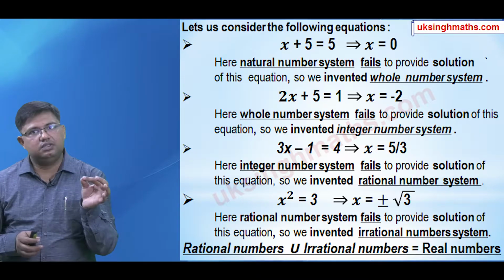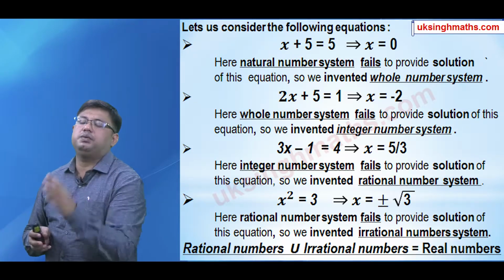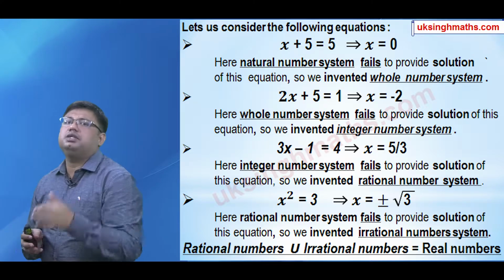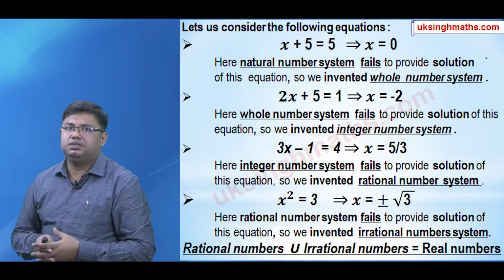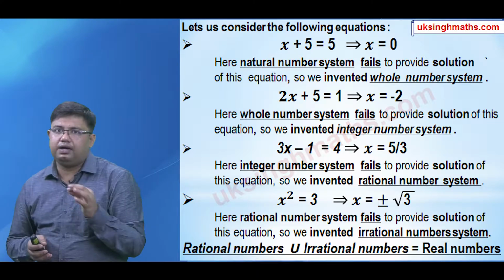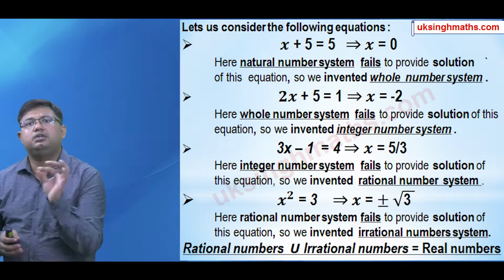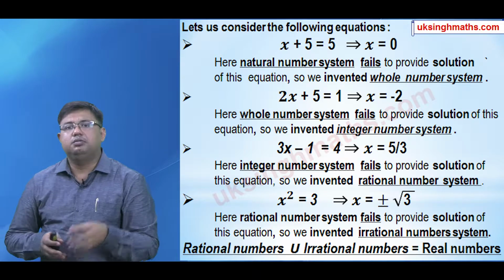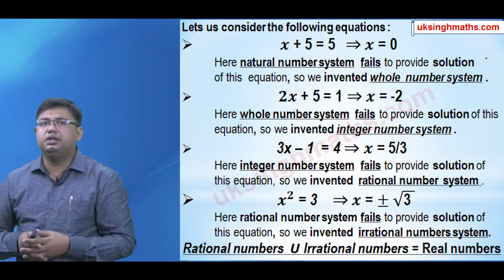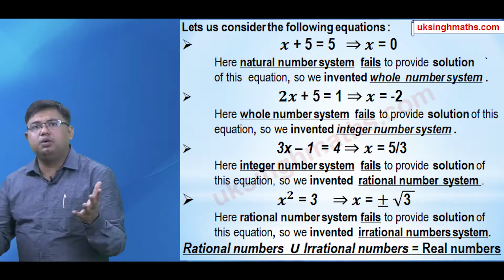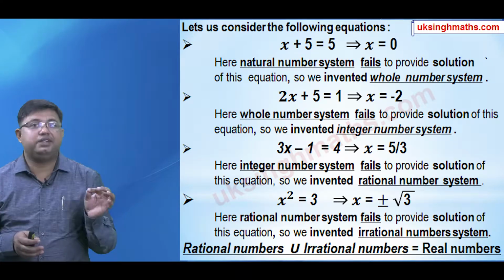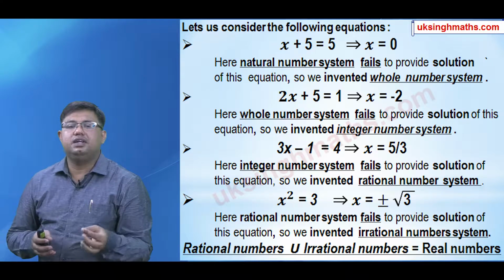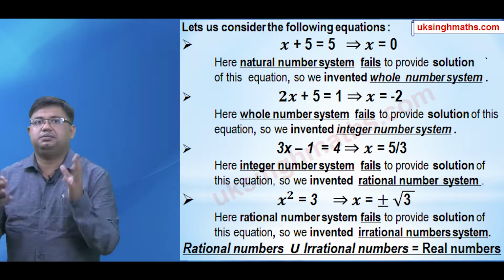Now let us have a look on this next equation, 2x plus 5 equal to 1. If I ask find the solution of this equation, then you will say x equal to minus 2 is a solution of this equation. But having whole number at our disposal is not going to supply the solution of this equation, because minus 2 is nowhere found in the whole number system. So we needed some more broader number system. So we invented integer. Integers consist of all natural numbers along with 0 and negatives of this natural number.